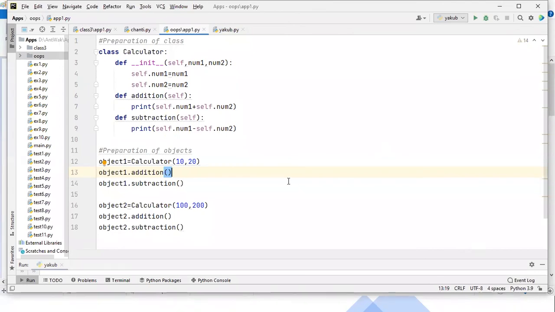Feel free to ask. Self is nothing but it talks about the current object.